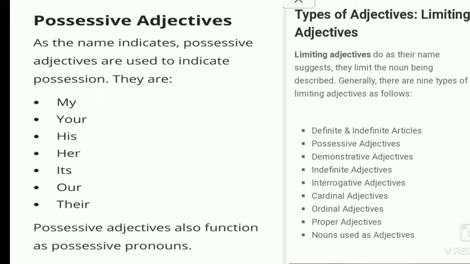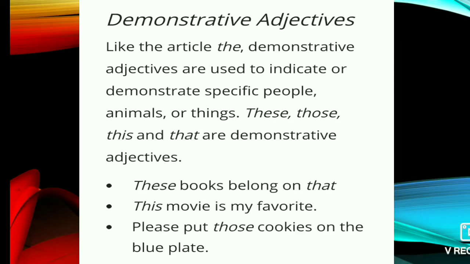And after that there are also the demonstrative adjectives. Like the article, the demonstrative adjectives are used to indicate or demonstrate specific people, animals, or things. This, that, these, those are the demonstrative adjectives. This and these are used for near things, and that and those are used for far things. This and that are singular, used for singular nouns, and these and those are used for plural nouns. So here the examples are given. These books belong on that shelf. This movie is my favorite.